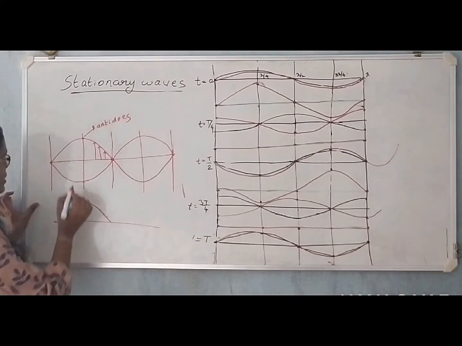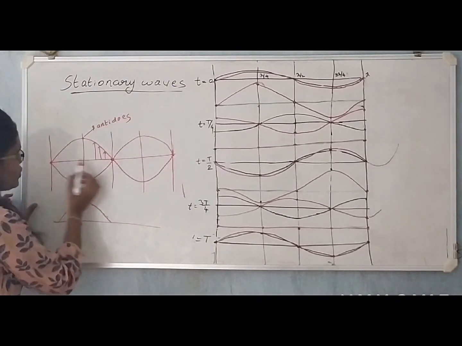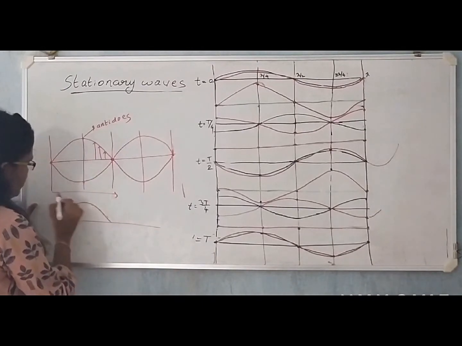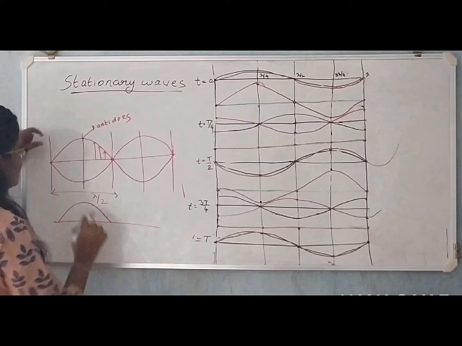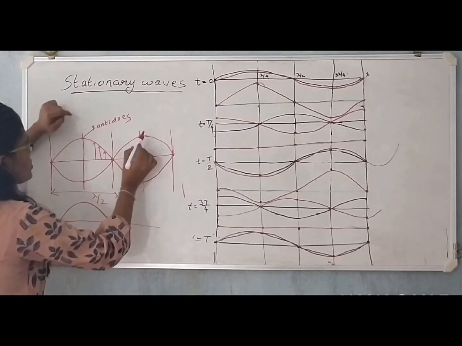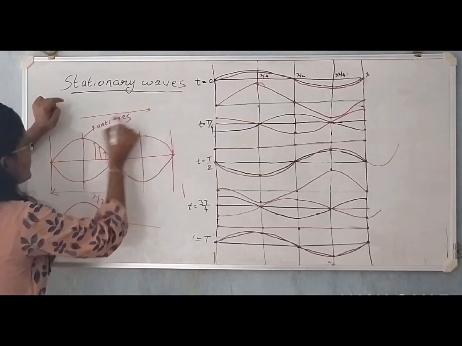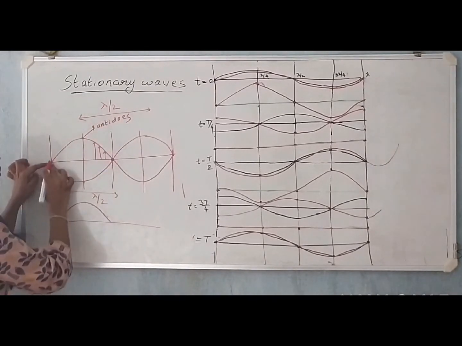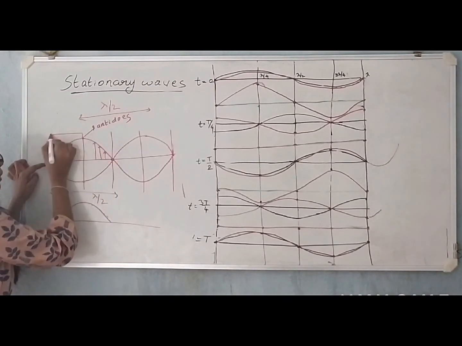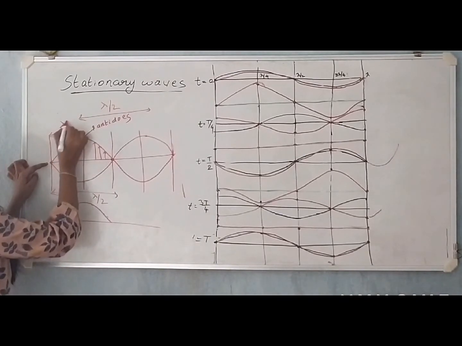Now the distance between node to node is lambda by 2, half of the wavelength. Distance between antinode to antinode is also lambda by 2. Distance between node and antinode is half of lambda by 2, that is lambda over 4.